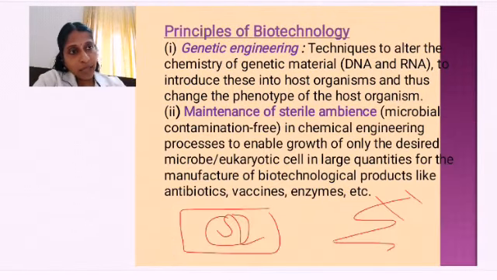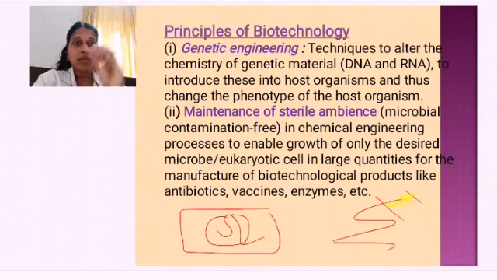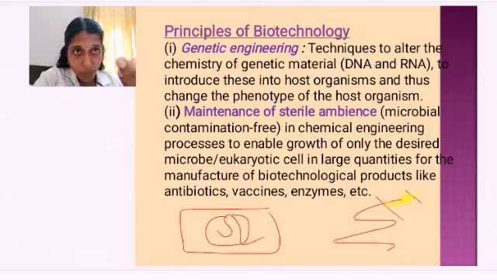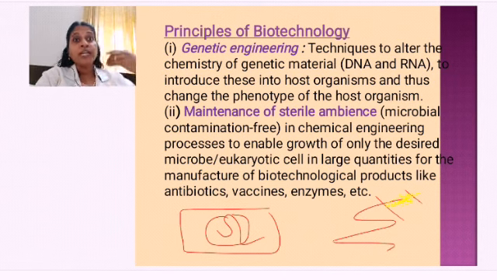After cutting this one, this is gone. Next, I am introducing a new segment, which has some property, like producing some antibiotic or some vaccine. That gene is coding for producing some vaccine, or the gene is coding for disease resistance, and that is being introduced into this.